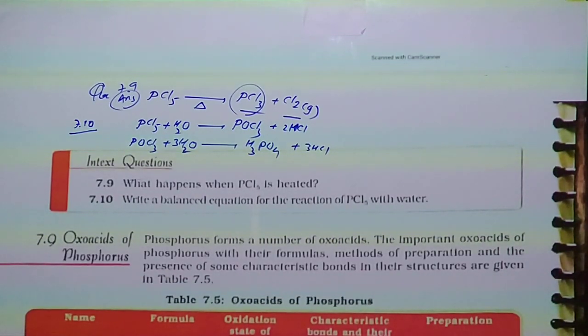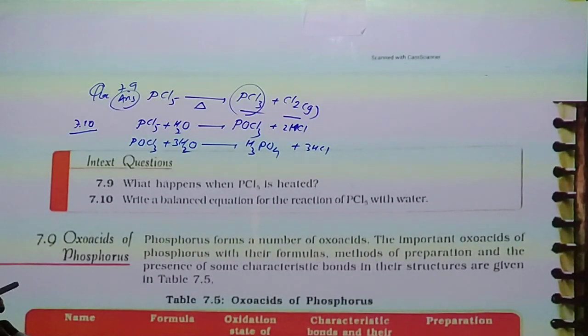So first PCl5 gives POCl3 and 2 mole HCl. Now POCl3 with 3 mole water gives H3PO4 and 3 mole of hydrochloric acid.